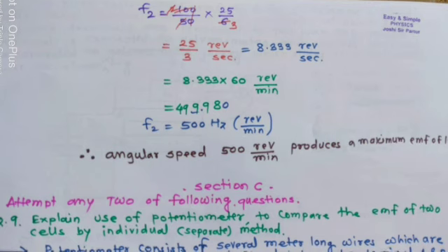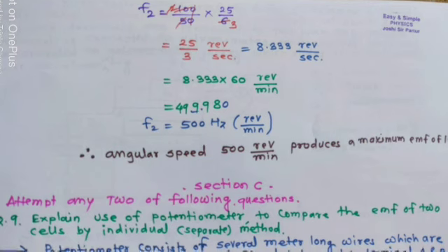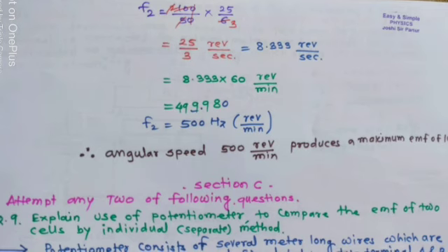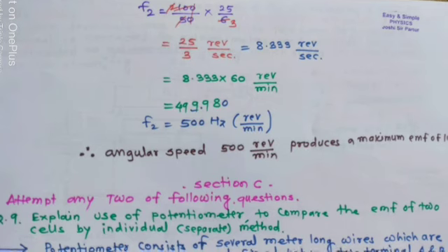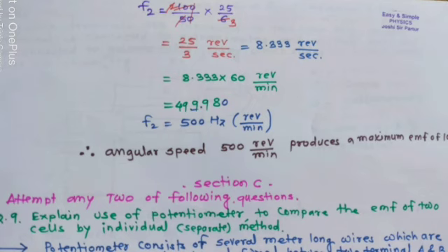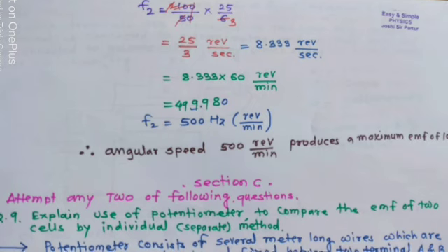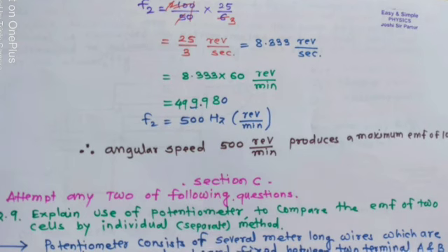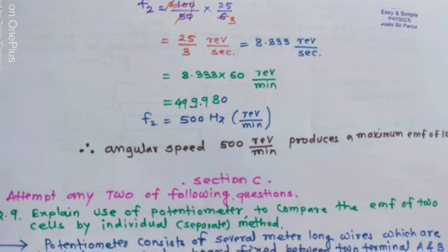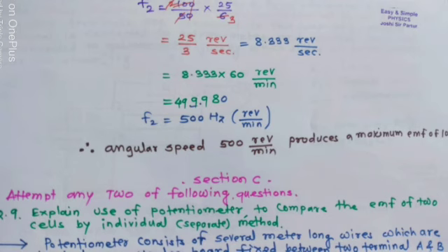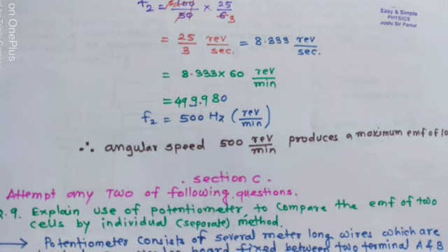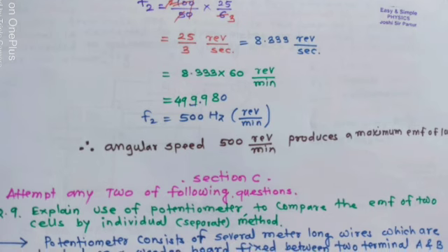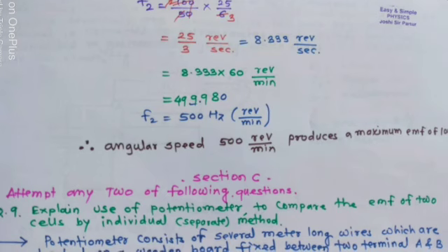So F2 is equal to 100 divided by 50 multiplied by 25 upon 6, which is 25 upon 3 revolution per second, which is equal to 8.333 revolution per second. In terms of revolution per minute, multiply by 60.